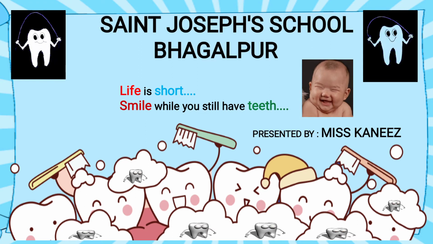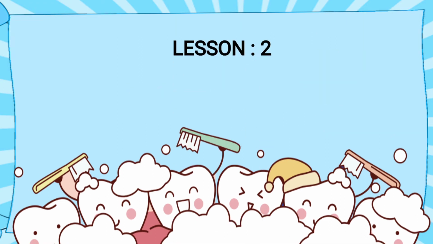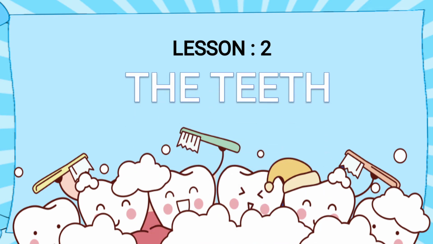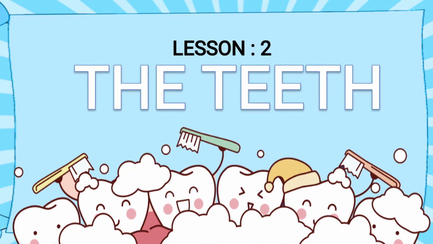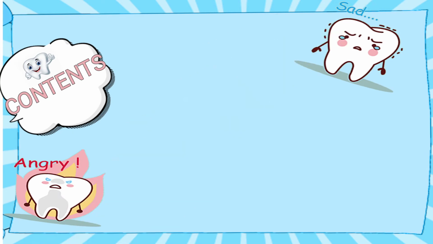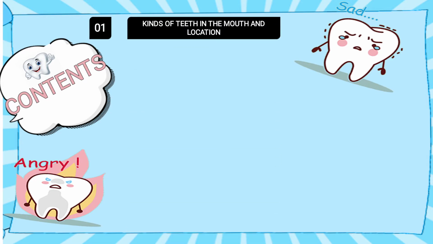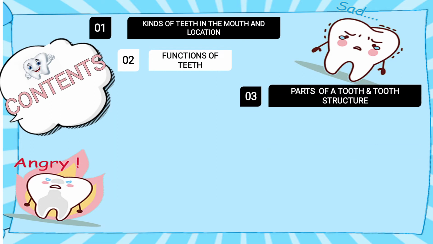Today's presentation is on lesson 2, that is the teeth. In this chapter, in this presentation, we will learn about: 1. Kinds of teeth and location. 2. Function of teeth. 3. Parts of tooth and tooth structure. 4. Kinds of teeth.